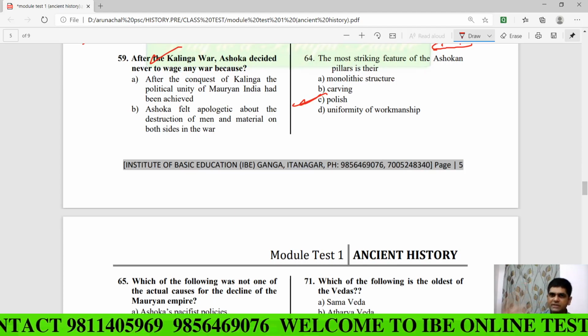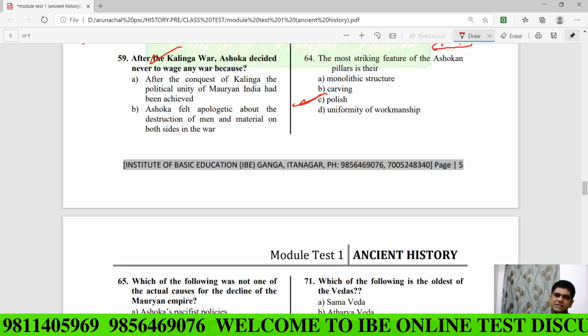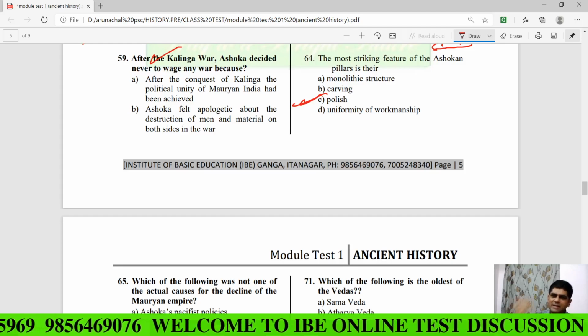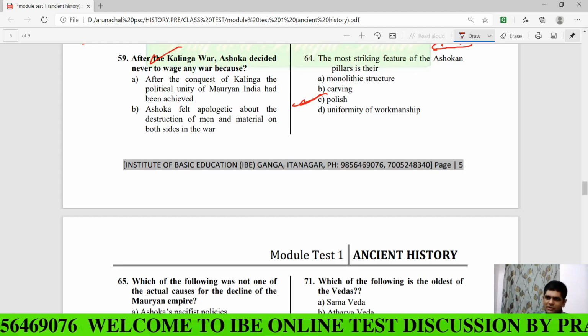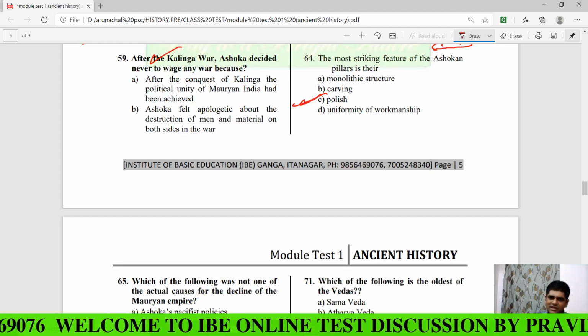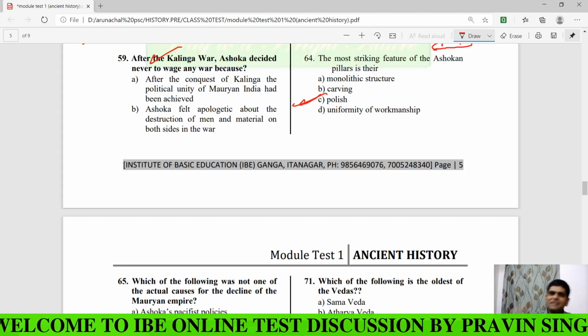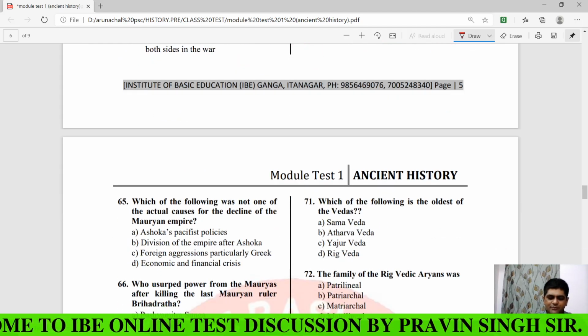The Ashoka's pillars, then you will find what? A very smooth surface, very polished and smooth. I have touched the Ashoka's pillars. So what did I find? I found that the pillars are still very smooth. Clear? This is the most striking feature of the Ashoka's pillar, the polished part.